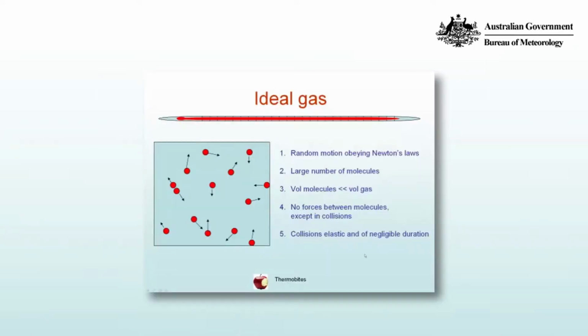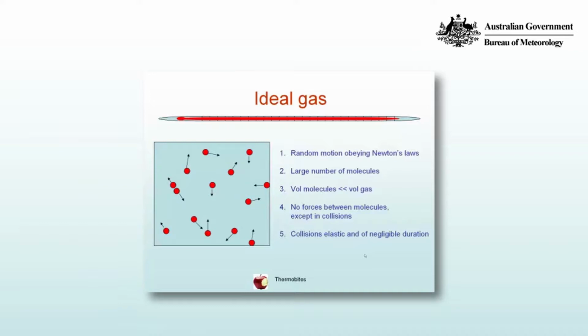Ideal gas. When we start examining the properties of the real atmosphere, we're going to be using macroscopic quantities like pressure and temperature and volume. But in order to do that, we need to make certain assumptions about the microscopic state of the atmosphere.